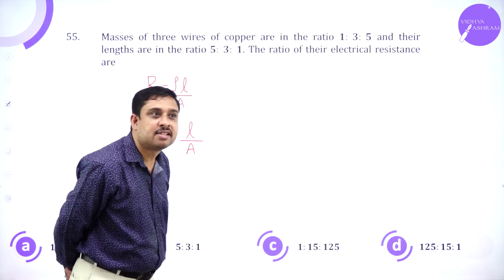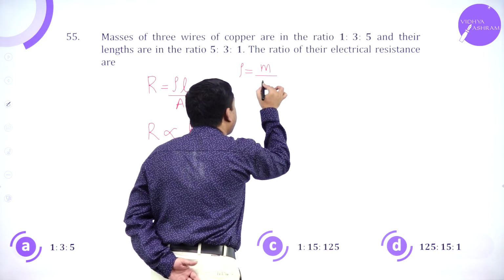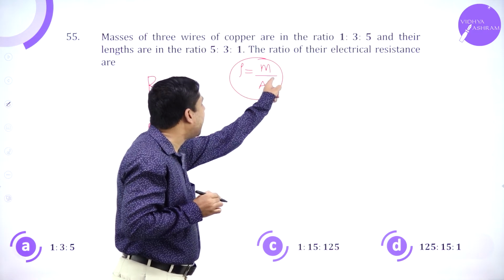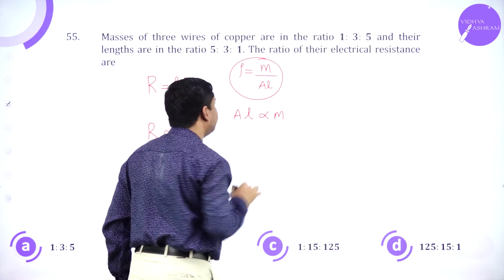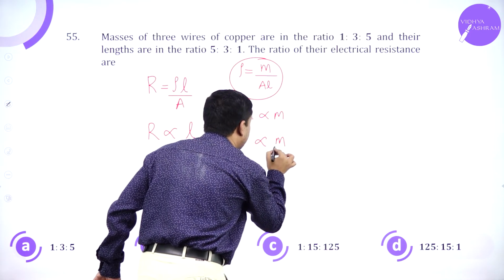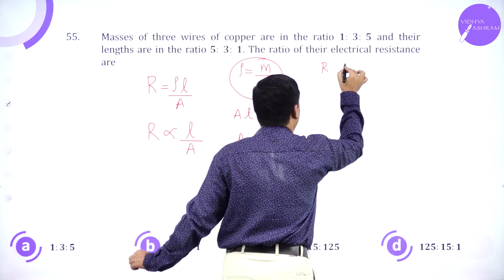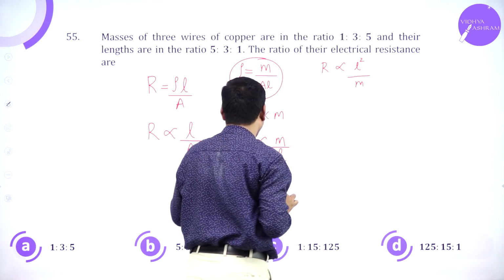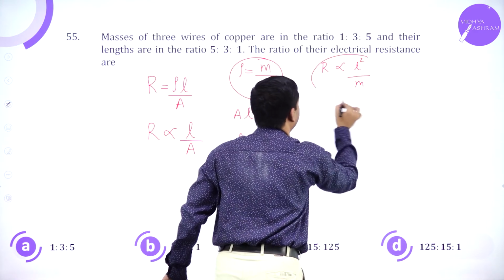So R is proportional to L divided by A. Now, how do I bring mass into the picture here? We know density rho is mass by volume, where I write volume as A into L. Rho equals M divided by AL, so AL is proportional to M, or A is proportional to M divided by L. So substituting here, R is proportional to L square divided by M.